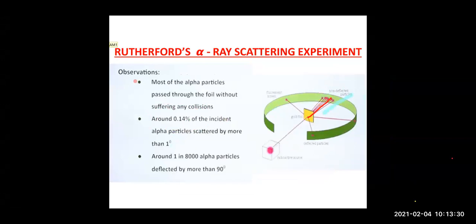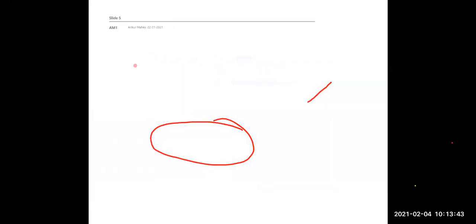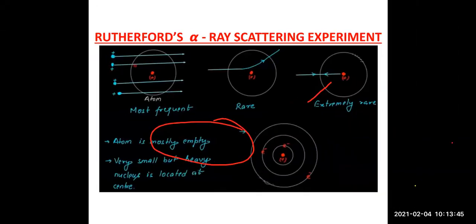And occasionally, around 1 in 8,000 alpha particles got deflected by more than 90 degrees. So these were the observations from the alpha particle scattering experiment of Rutherford.